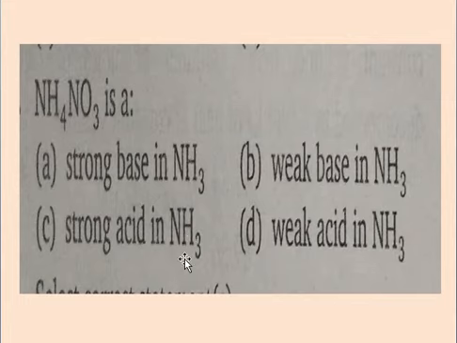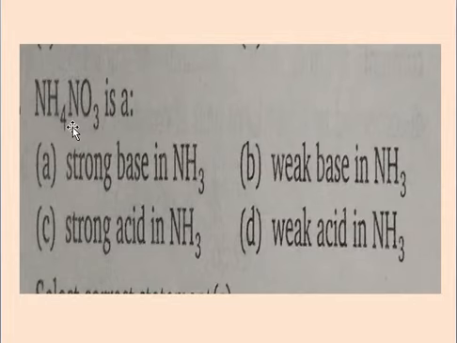In basic medium, this reaction is favored and the formation of NH4 plus is maximum in ammoniacal medium, and NH4 plus can donate H plus ions very easily. Therefore, NH4NO3 is a strong acid in ammonia, but it cannot attract OH minus ions, or there is no presence of OH minus ions because the medium is inorganic.